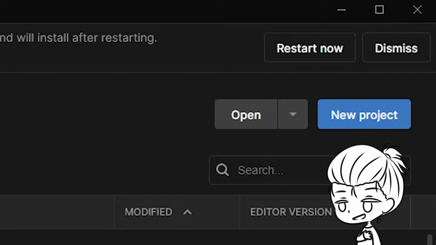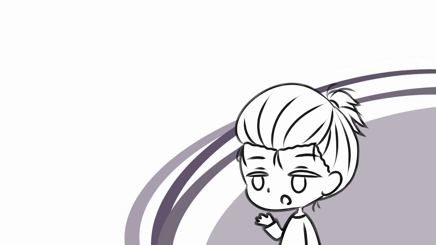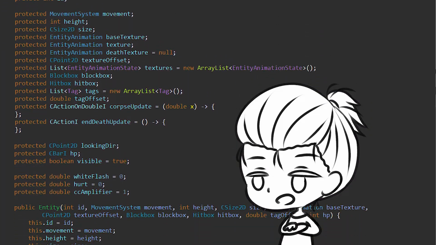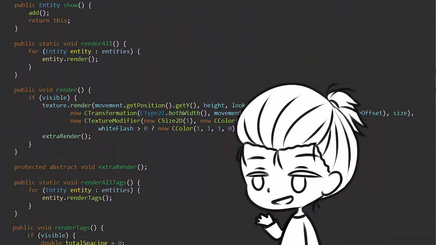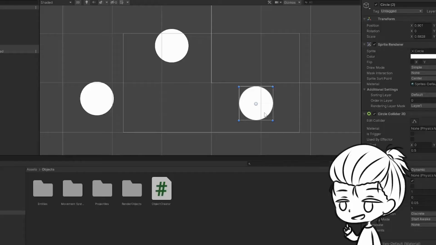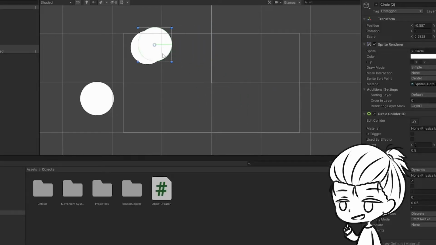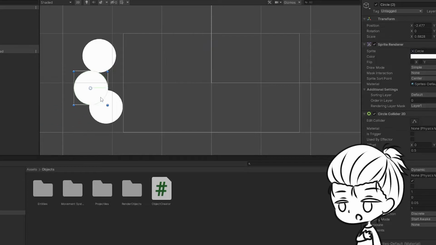Anyway, I started off by creating a new Unity project and implementing all of the basic systems of the game. Most of the systems had already been written for my other game, so all I had to do was rewrite them from Java to C#. Unity has this pretty cool rigid body feature, so I also made the system adapt to that.